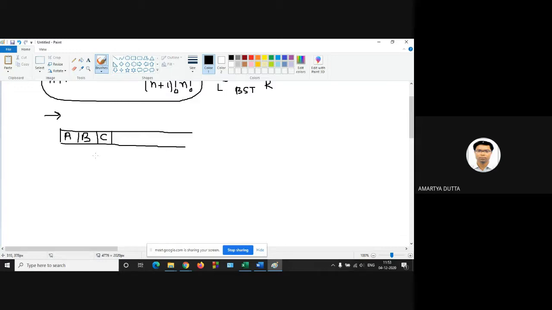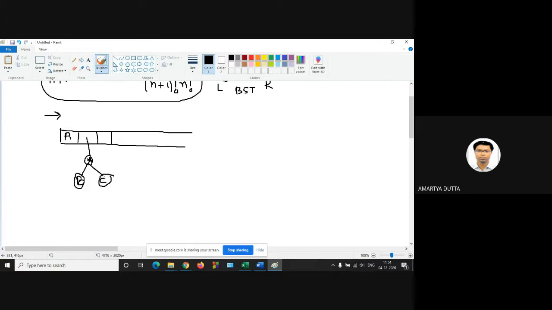It means pop B and C. So pop this B and C, and this is your multiplication node. B is inserted at the left, and C is inserted at the right child. You have to maintain the order.